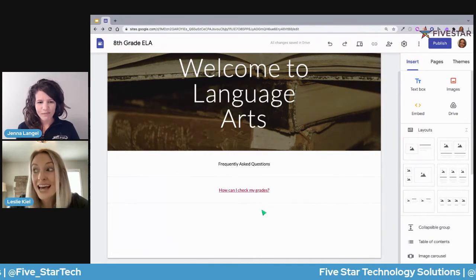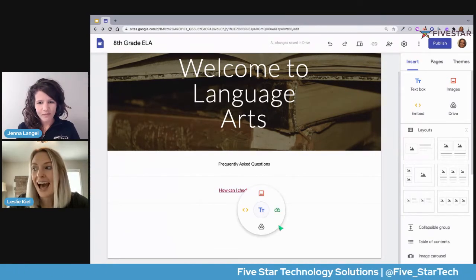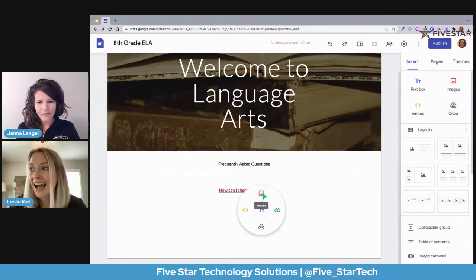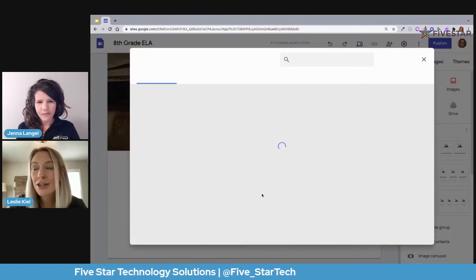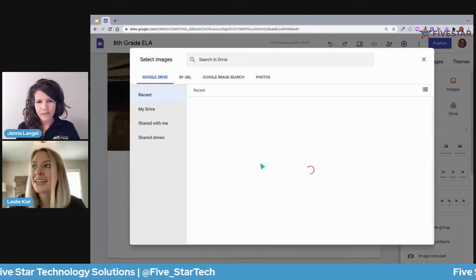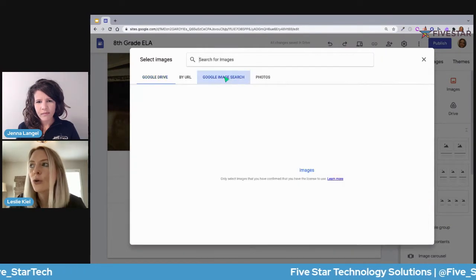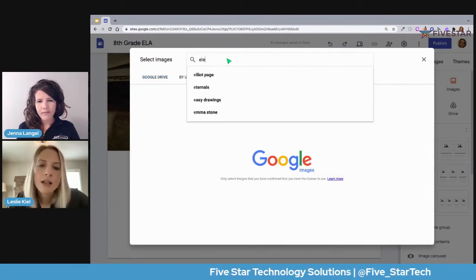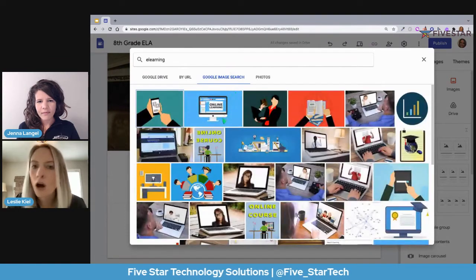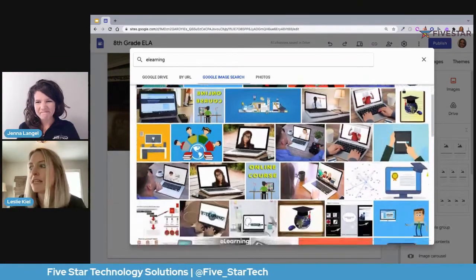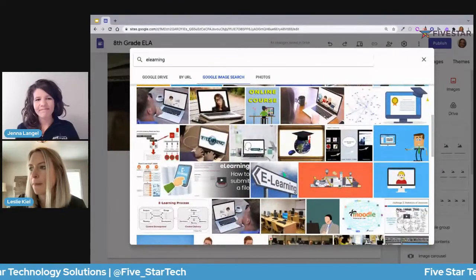So if I use that double click trick again, I get my wheel here. I can choose image. And let's say, well, I'm going to search Google image search. Let's say e-learning, because I know students and parents are going to have a lot of e-learning questions.